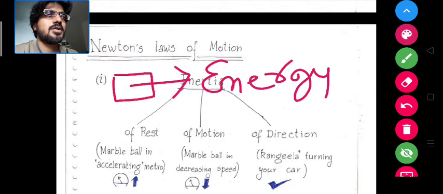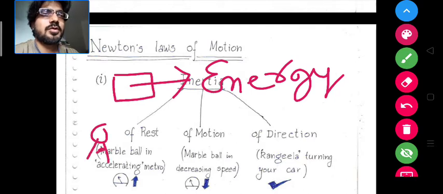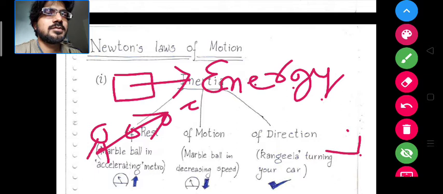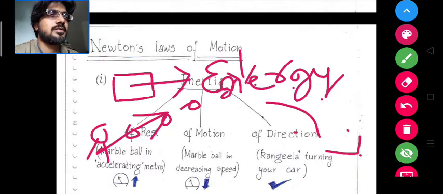And it was also observably true that when you throw something, suppose a ball, it goes up in the air and afterward comes down. It was believed earlier that as long as the ball has energy, it will go forward, and after it loses the energy, it will come down.